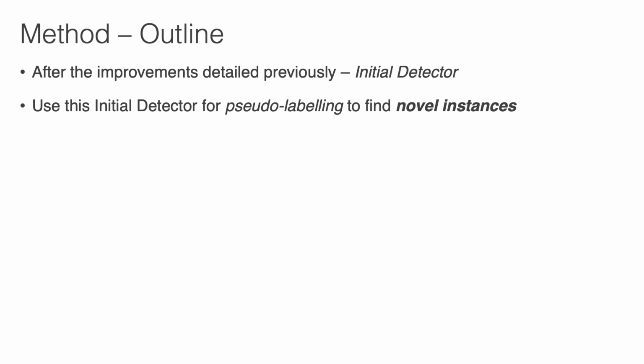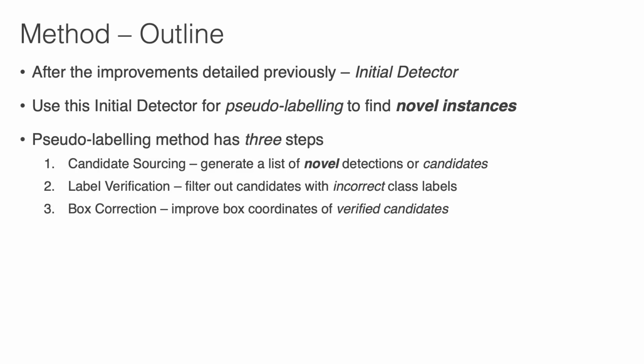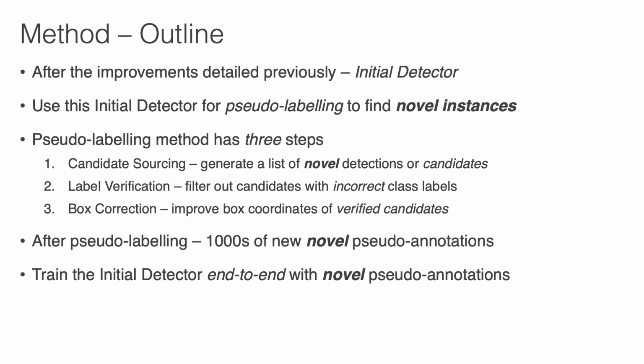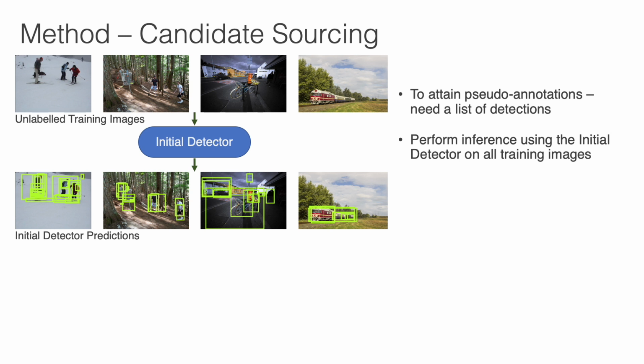After making use of the simple improvements detailed previously, we have an initial detector. Our work uses this detector for pseudo-labeling. Naively pseudo-labeling is suboptimal, containing many false positives, so we make use of a novel pseudo-labeling process with 3 steps. After this process, we have thousands of pseudo-annotations for novel instances and use them to retrain our initial detector end to end.